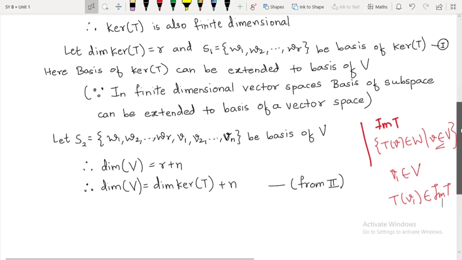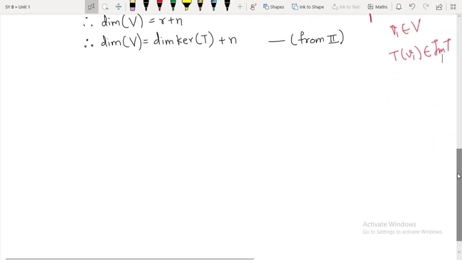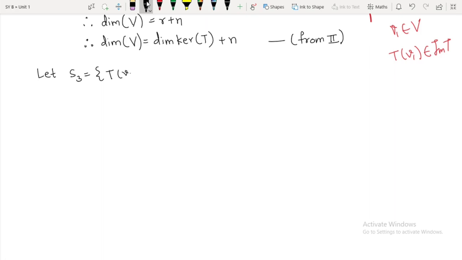Okay, so over here I will say let S3 be equal to, just a minute, I will use the black pen. Let S3 be equal to T of v1, comma, T of v2, and so on up to T of vn.